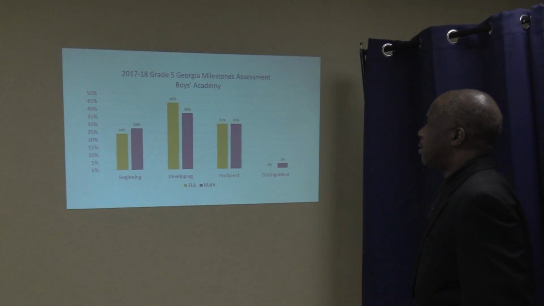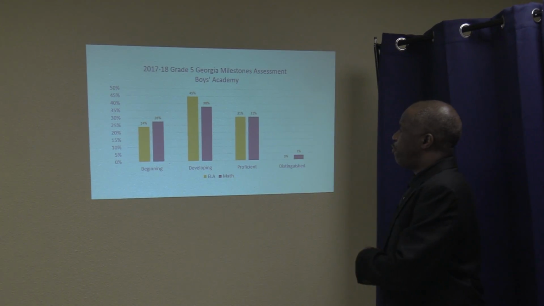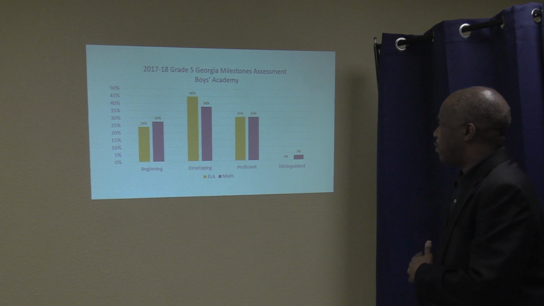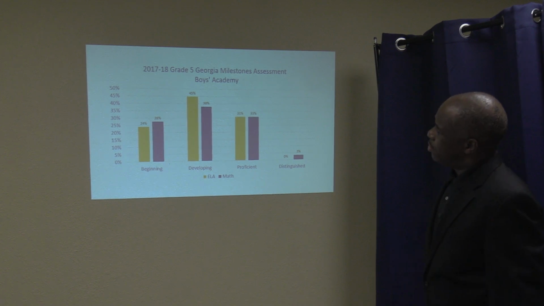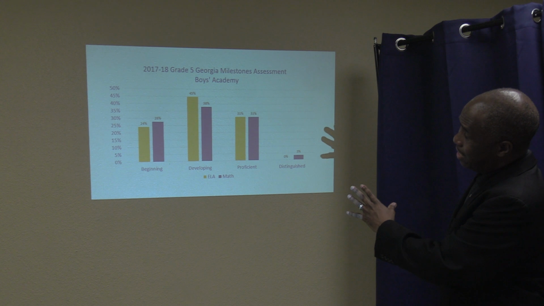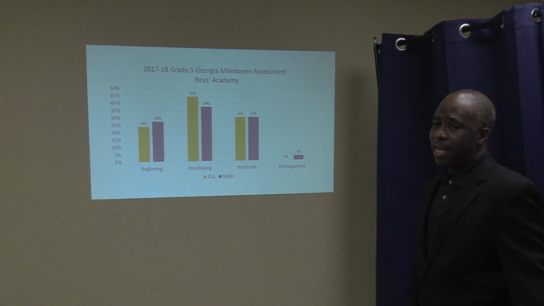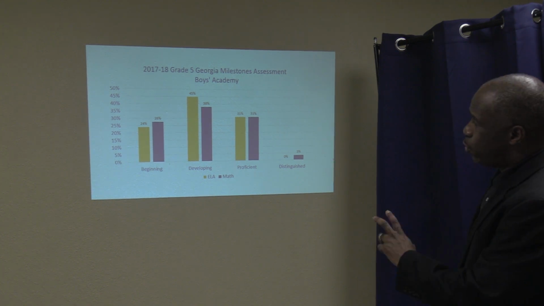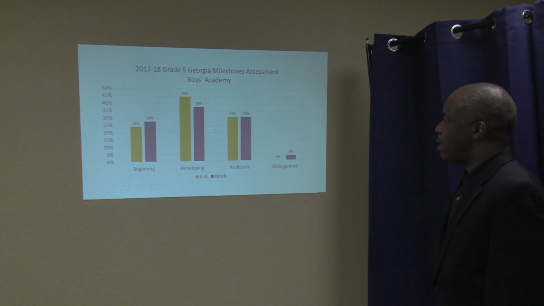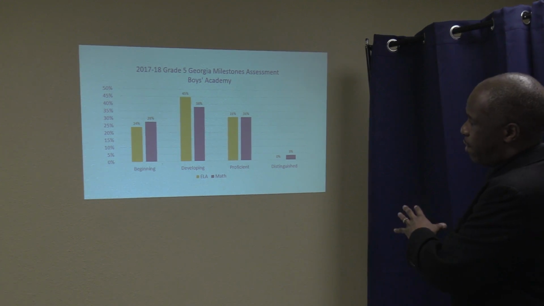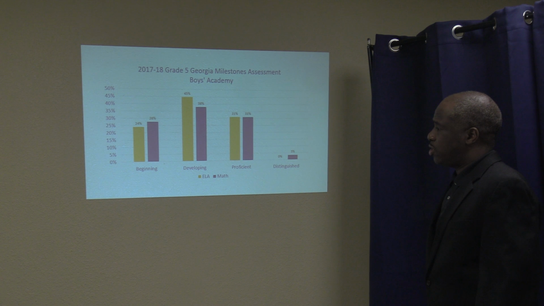For 5th grade, again, only 34% received proficiency or greater on the math Milestones, and then, of course, 66% were at beginning or developing. Those level 1s and level 2s are what my long-term project will target. Of course, it will target everyone, but we want to move those students to proficiency or distinguished.